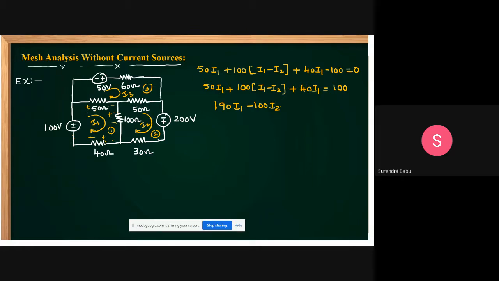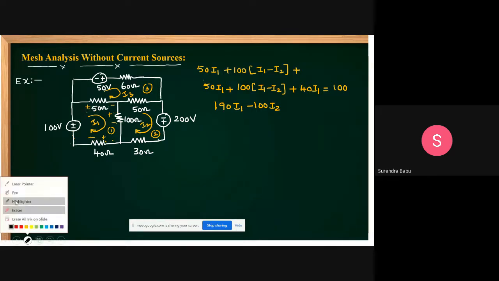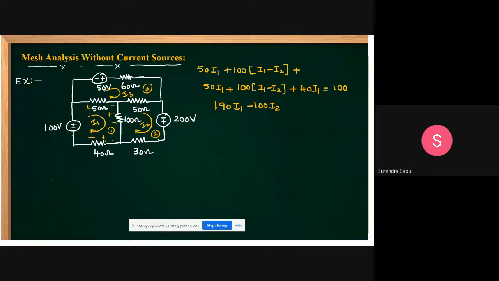Sorry, it's I1 minus I3. I got wrong here, because I3 is also there.